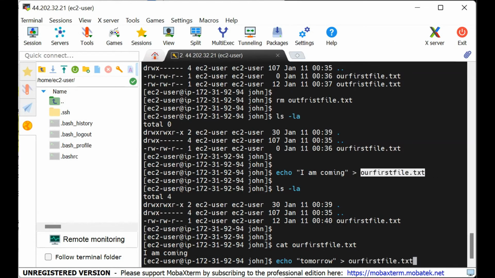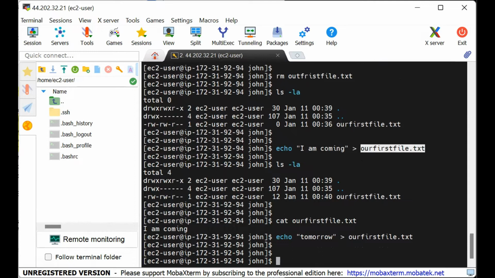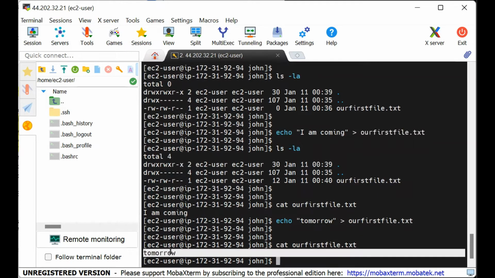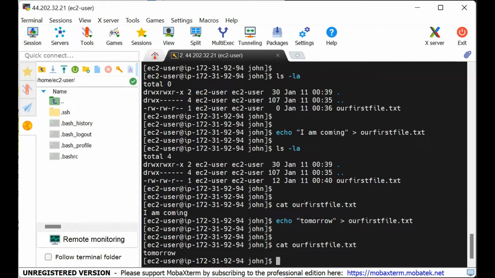All right. If I do that and I press enter, if I now say cat that file, look at what I did. It has replaced the I am coming with tomorrow. That wasn't what I wanted. What I wanted was to append tomorrow to I am coming so that there'll be two lines. I am coming tomorrow. Well, look at what I do.